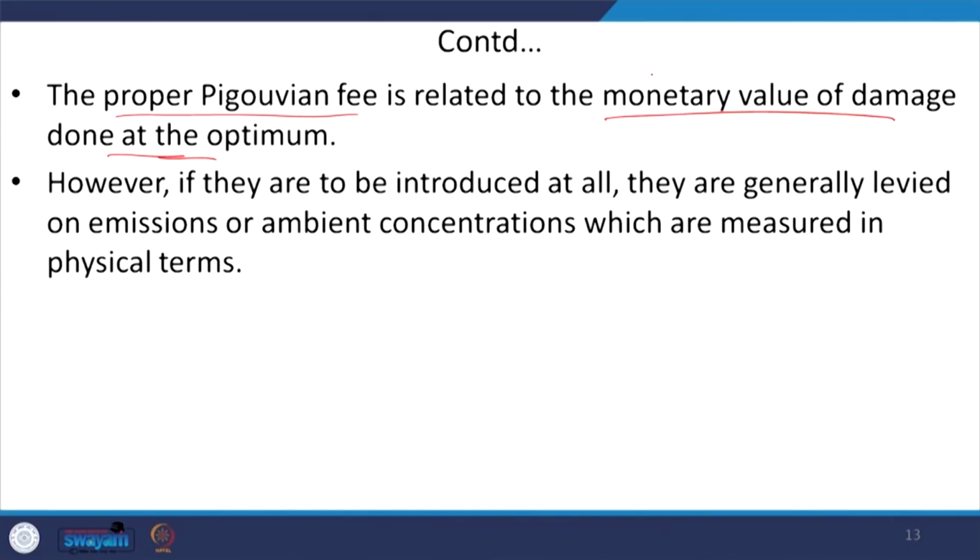And if this monetary value of damage is estimated and the Pigouvian fee is introduced, generally this Pigouvian fee is levied on the emissions or the ambient concentrations, and both emissions and ambient concentration are measured in terms of physical units, not damage units.